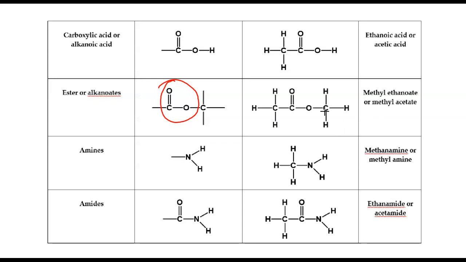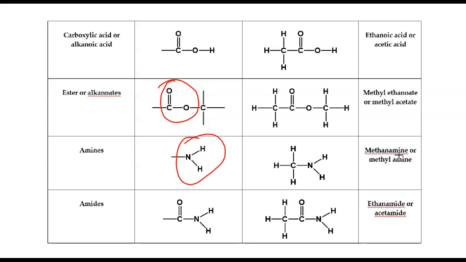A good example here is methyl ethanoate or methyl acetate. So this is a good example. The amines have nitrogen as their functional group. Now this nitrogen can be attached to another carbon. This one can be attached to another carbon. But anytime you see only a nitrogen, that functional group is the amines.